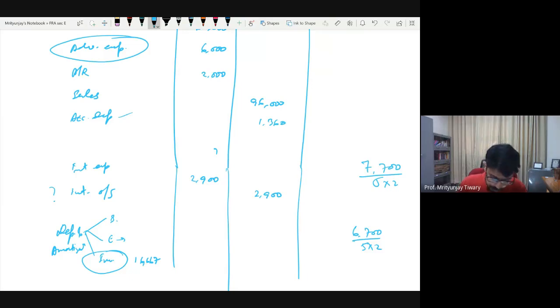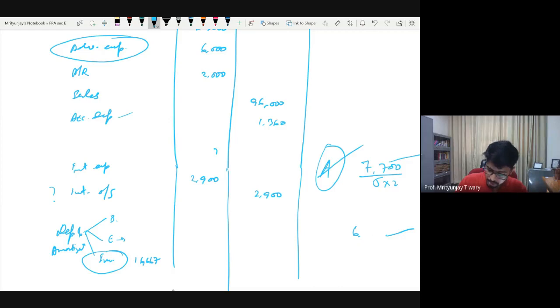Now here what we will do is that we can make any one of these assumptions. Either we can assume that the software is different from the equipment, or that the software is the same as the equipment. Let's call these method A and method B. Whichever first prompt I get, I will assume that. So which one should I assume, A or B? Okay, let's go with A. So I will assume that both of them are included.